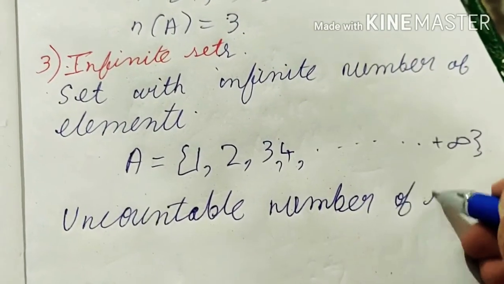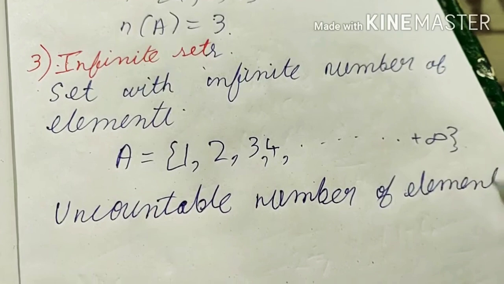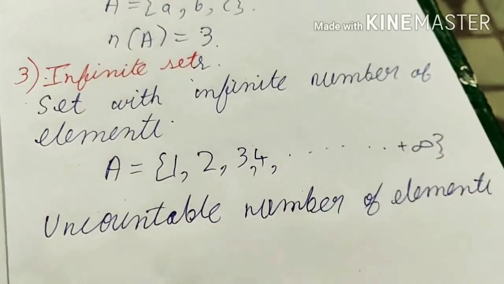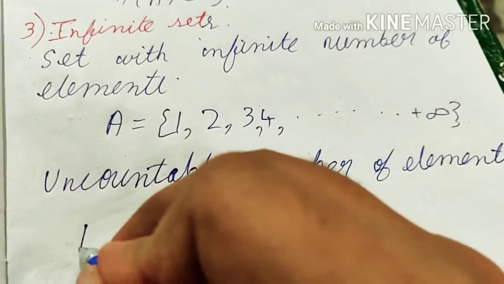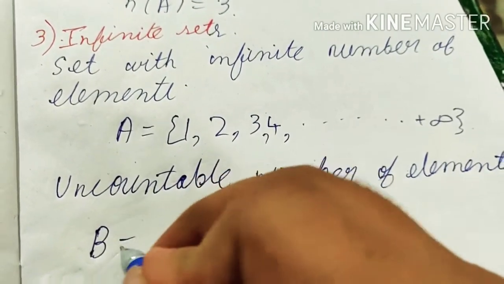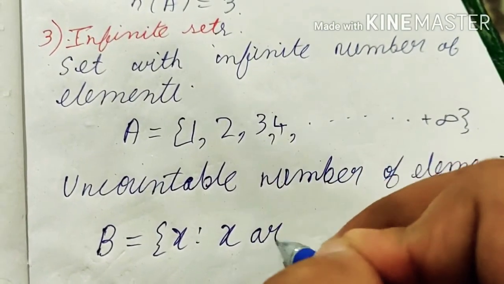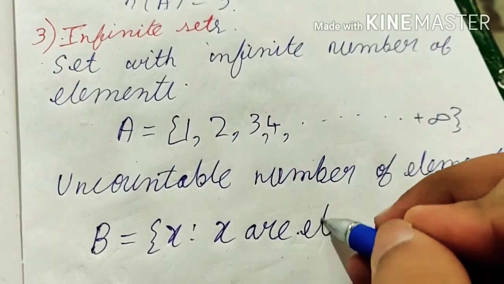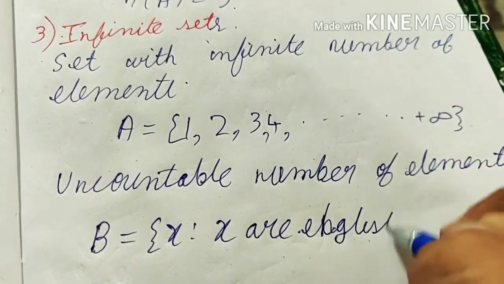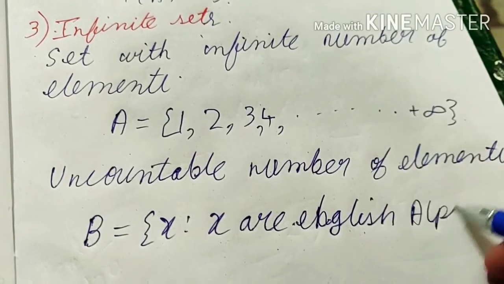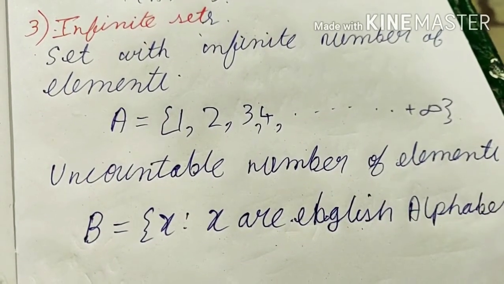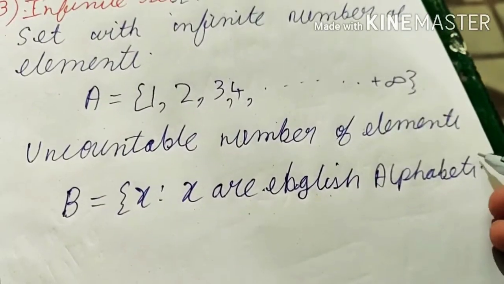Like if we say a set of alphabets, B is a set of X such that X are English alphabets. What does this mean?